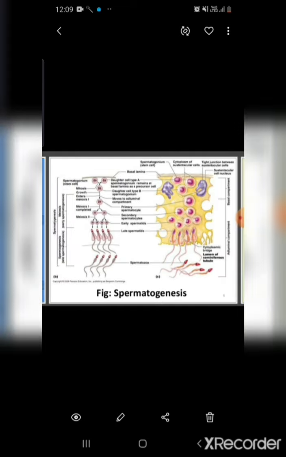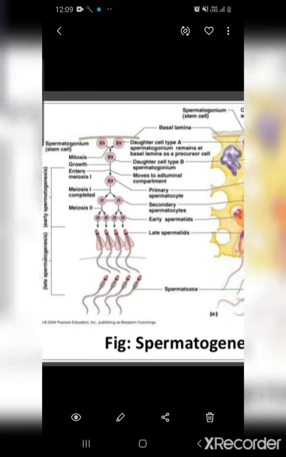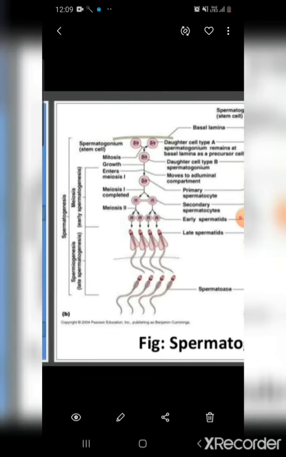So you can see this is the process of spermatogenesis. First you can see 2n, that is the spermatogonium or the stem cell. After that one mitosis, that is 2n. So type A and type B. From the type B, as I have told, the primary spermatocyte will form.